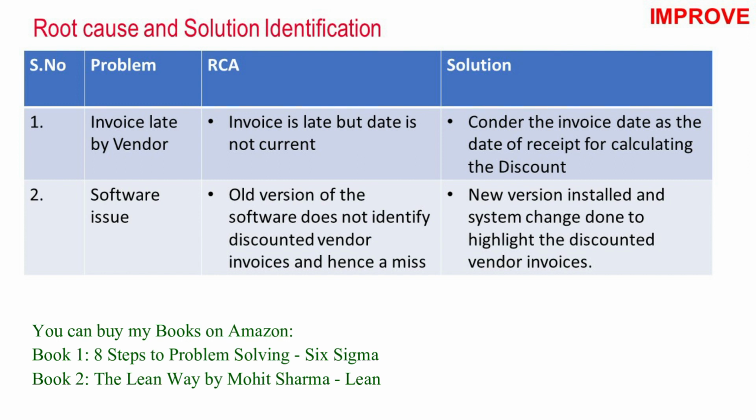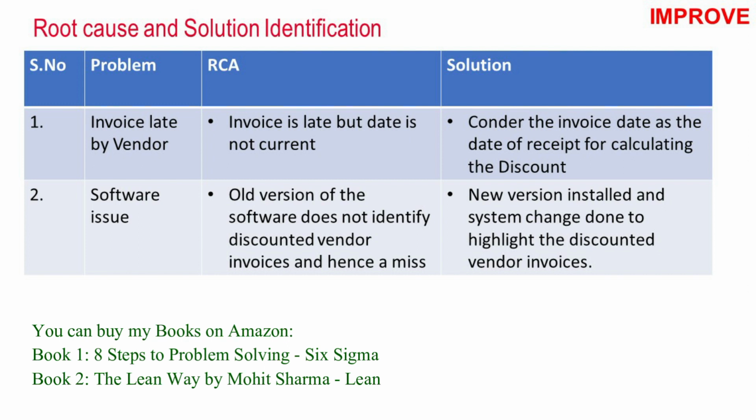Towards the end, the project team did create a control chart and control plan with the help of which they were able to control the improved state. There were also some other X's which the team identified through the process door approach. They were also resolved, the root causes were also identified and solutions were also implemented for them. So with the help of this project, the team was able to cover almost all the leakages from the discount process.